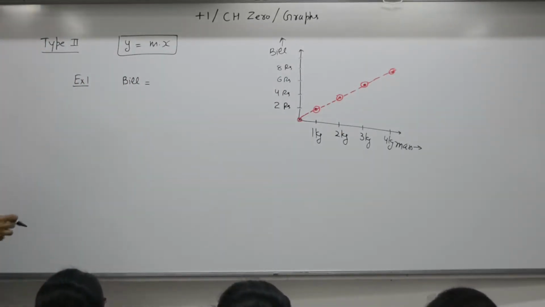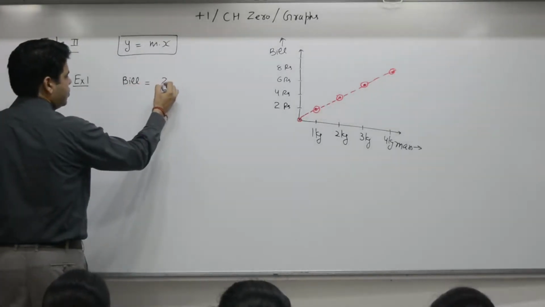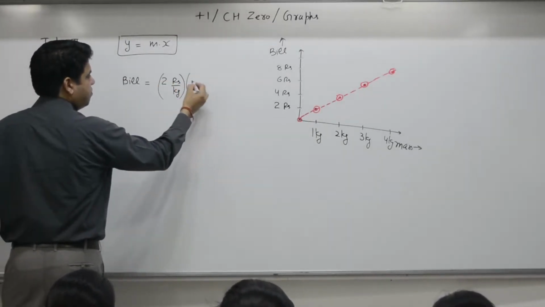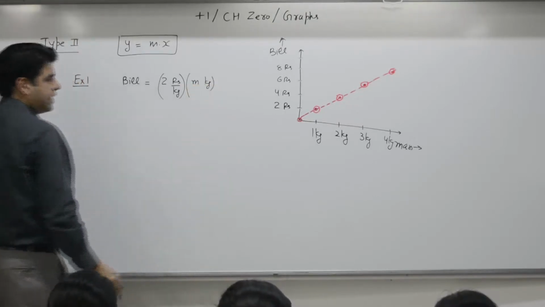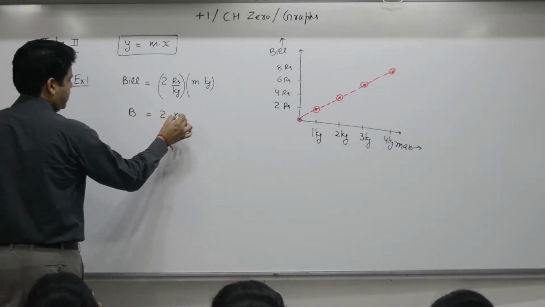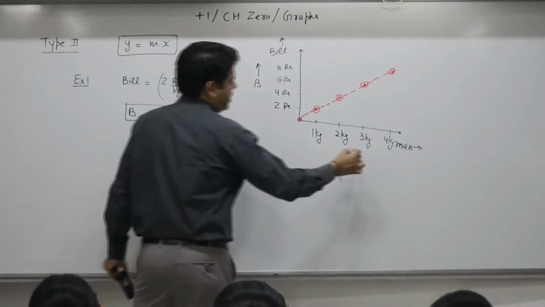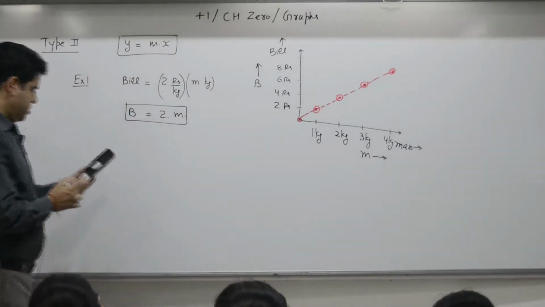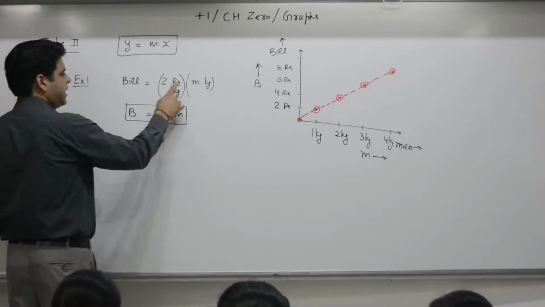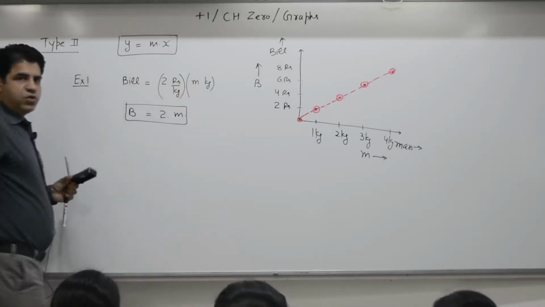So the bill comes out to be what? Can you write some relationship? Bill is equal to 2 rupees per kg into mass in kilograms. Agreed or not? So the formula is bill is equal to 2 times m. If bill is along the y-axis and mass along the x-axis, then B is equal to 2m. Mass is 1 kg, 2 into 1, 2 rupees. 2 kg, 4 rupees. 3 kg, 6 rupees, and 4 kg, 8 rupees.